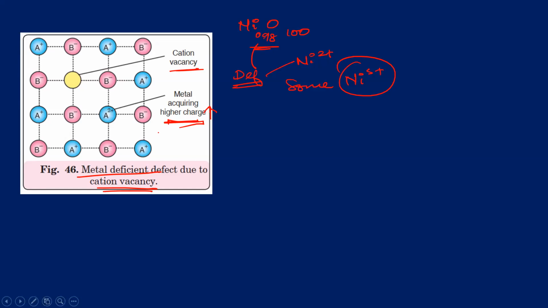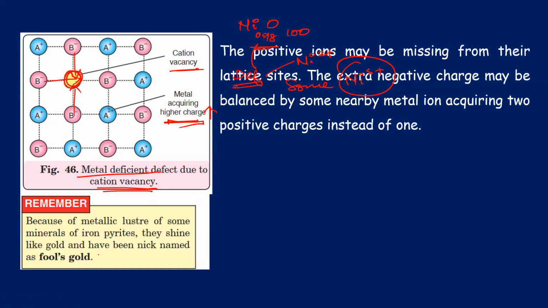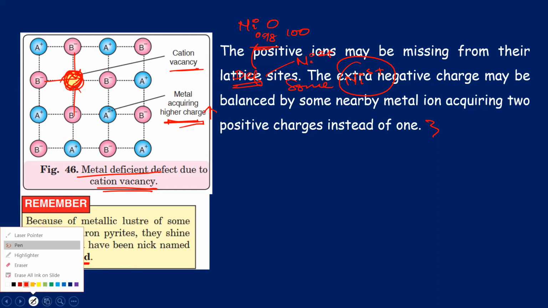Now due to this hole here, these electrons can move here, right? These can move like this. Now, if they are moving, it produces some lustrous kind of sign, and that is why these are sometimes known as fool's gold. They appear to be gold, but these are not gold. Okay, so in this line, I have just written how this hole is getting stabilized. You will get that in the PDF, and I will send you.